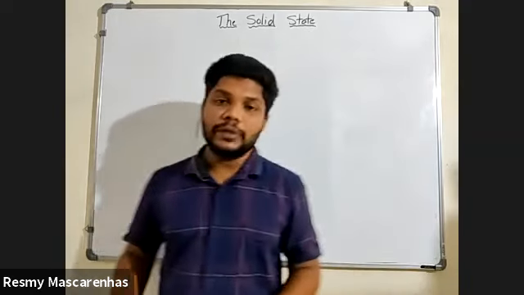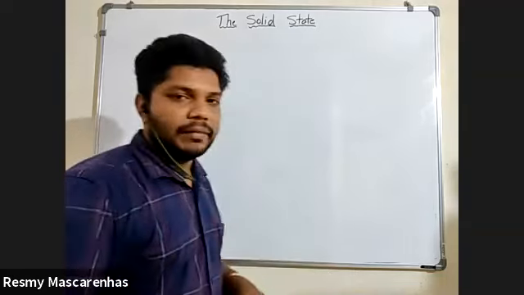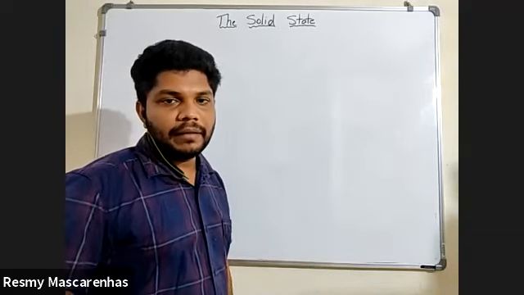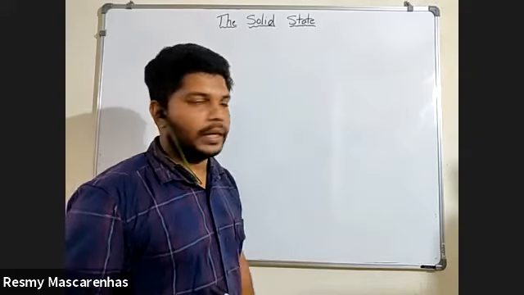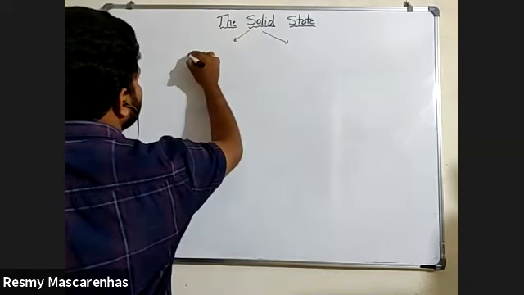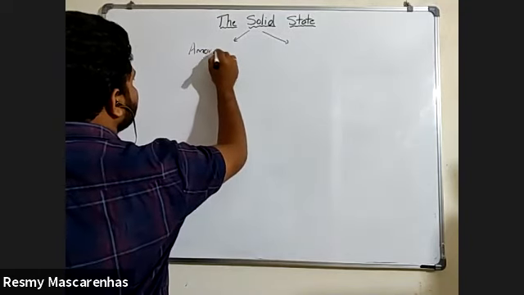Now there are 2 types of solid. Have you heard of them? Does anyone know any 2 types of solids? The major 2 types. Solid is distributed in 2 types. One is called an amorphous solid.